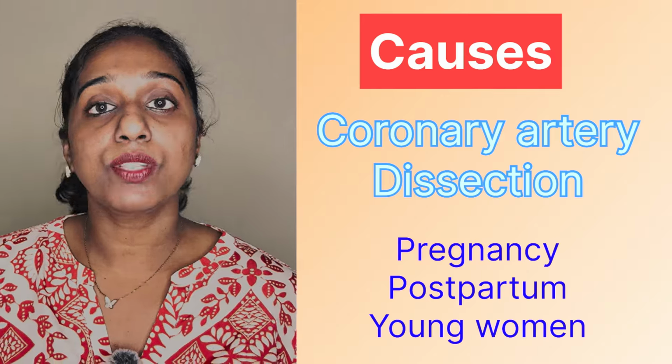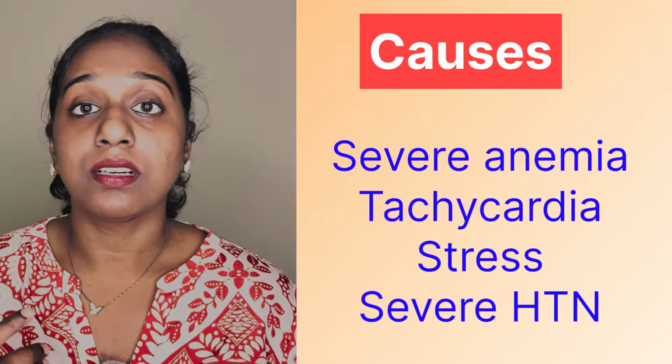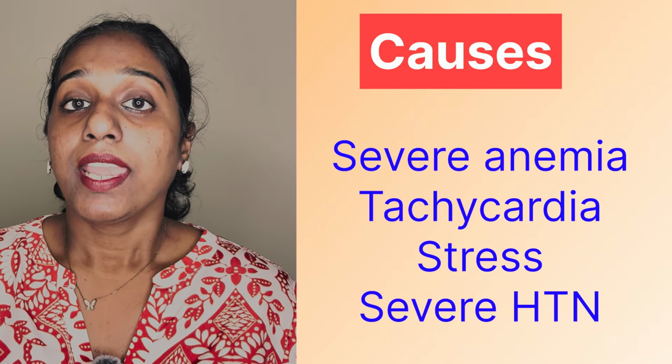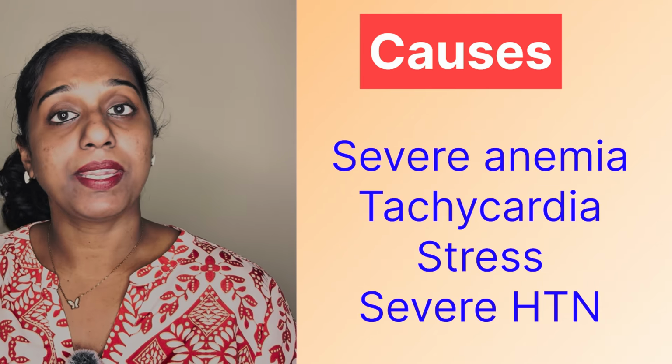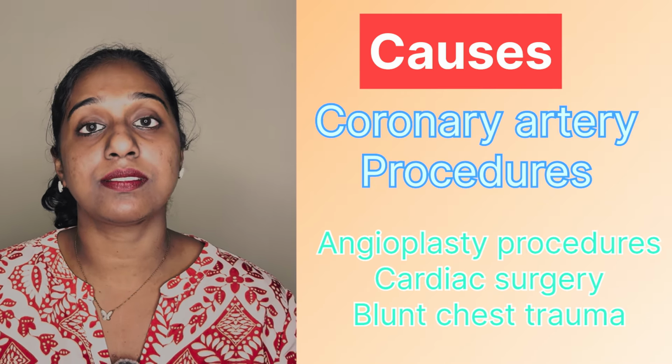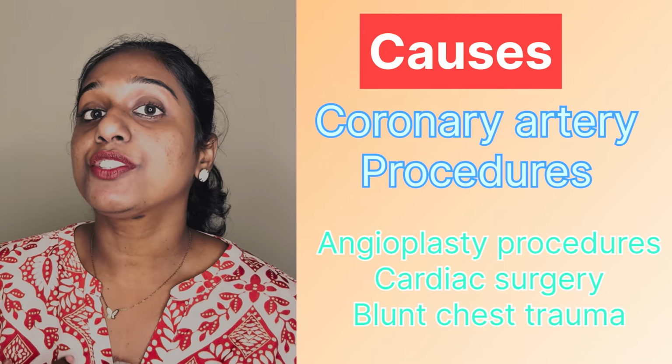MI can occur even without a blockage, that is, in cases of severe anemia, tachycardia, stress, or severe hypertension. Even without a blockage, MI can happen, and this is often called type 2 MI. MI can also occur in certain coronary artery procedures or trauma, that is, in angioplasty procedures, cardiac surgery, or blunt chest trauma.